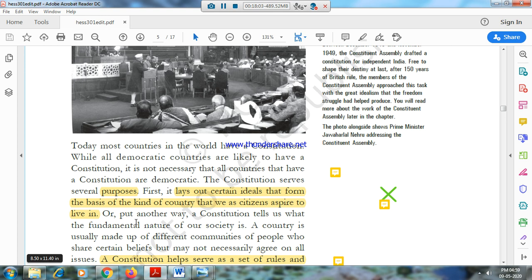So a citizen aspires to live in something like an ideal country. What are the ideals that people are proud of? The constitution is supposed to lay those ideals on the basis of what kind of country we want.